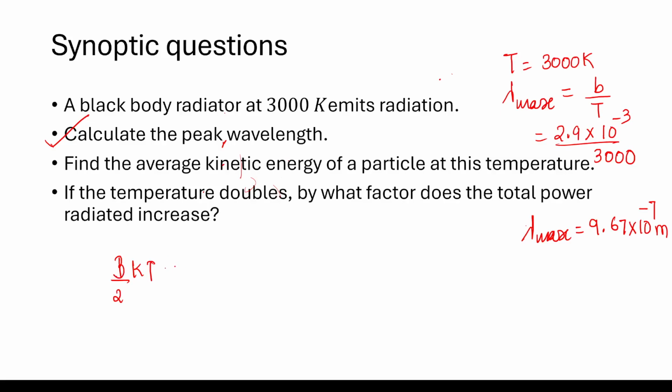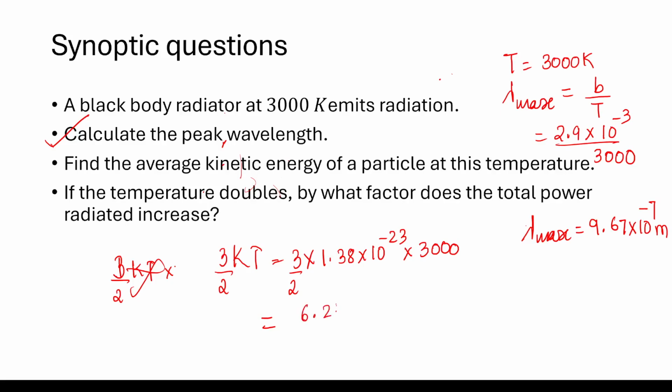So average kinetic energy is 3 over 2 kT, and then you plug in the value of k, 1.38 times 10 to the power minus 23, times temperature, again in Kelvin. This gives me the average kinetic energy: 6.21 times 10 to the power minus 20 joules.